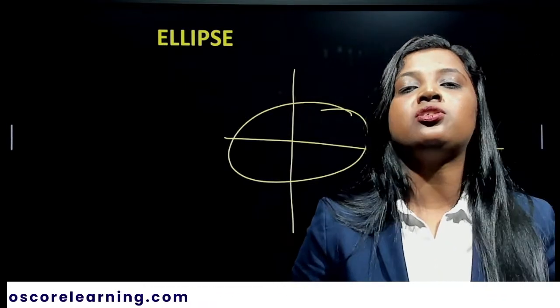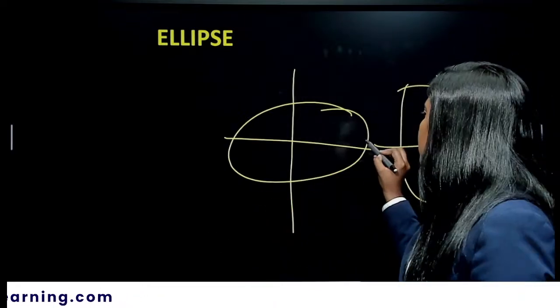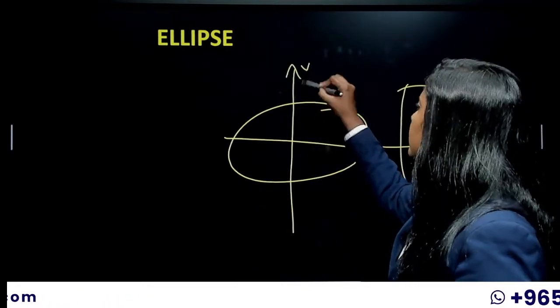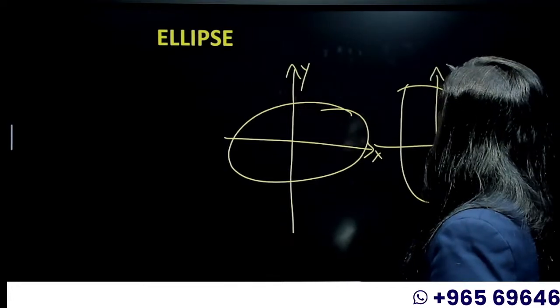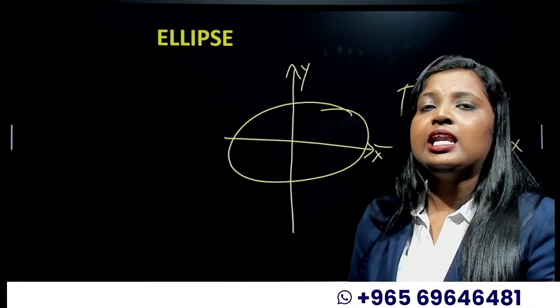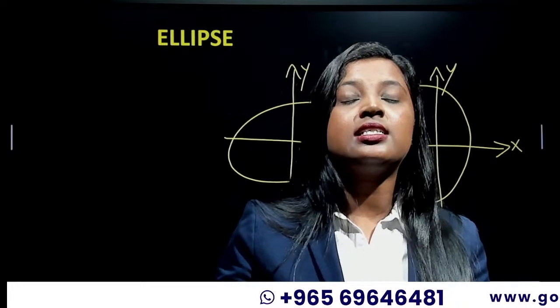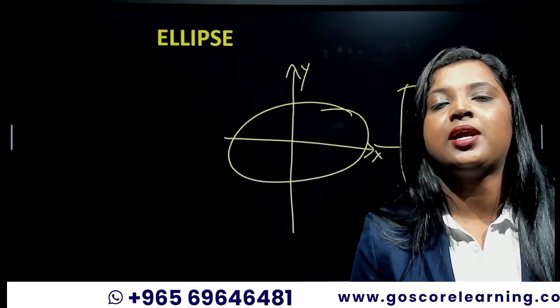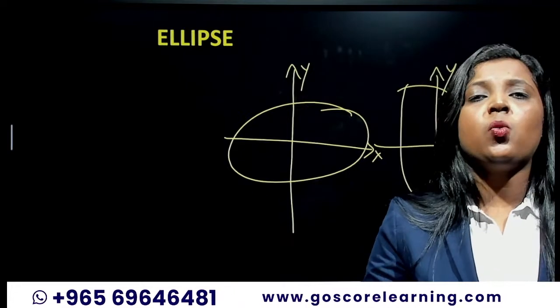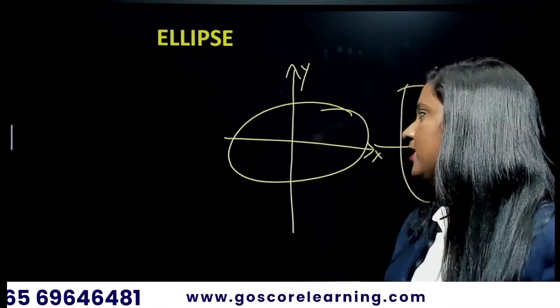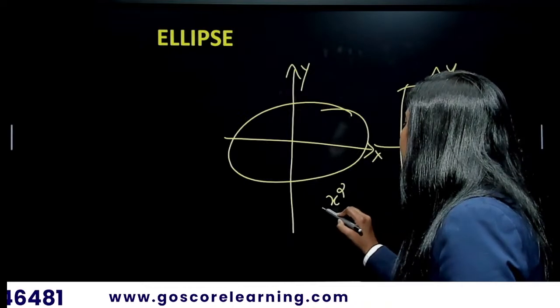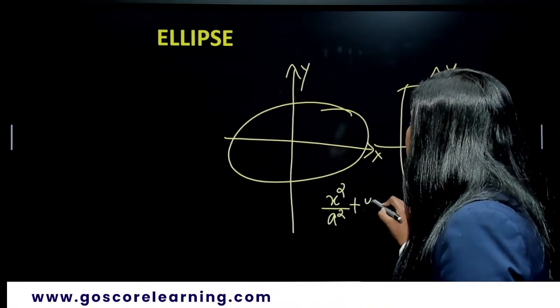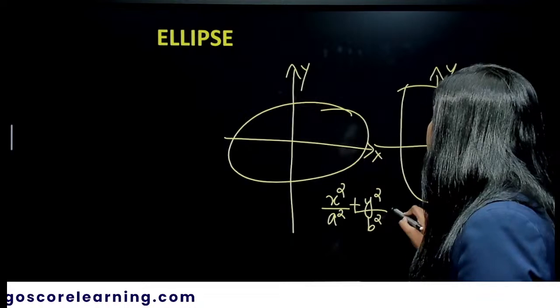We can draw an ellipse in two different ways. This is your x-axis, this is your y-axis. Again, here also x-axis and y-axis. So one ellipse is having the x-axis as the major axis, and the other one is having the y-axis as the major axis. So what is the equation of an ellipse? It is x squared by a squared plus y squared by b squared is equal to 1.